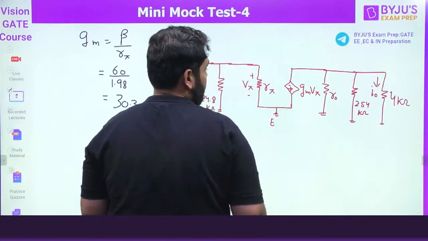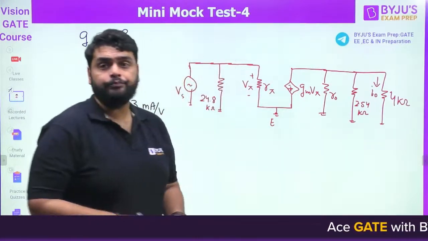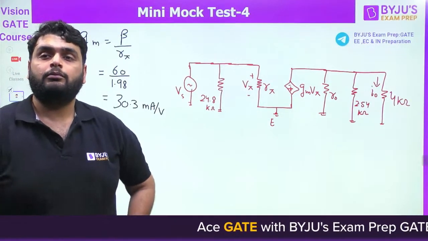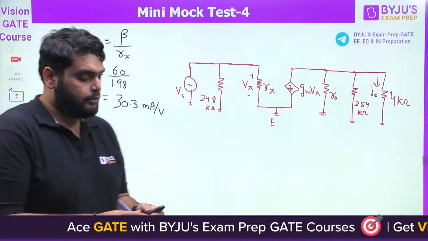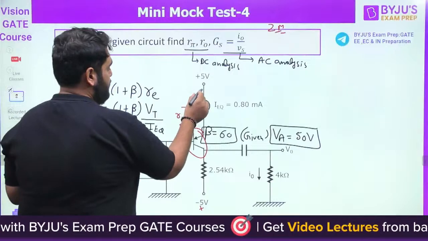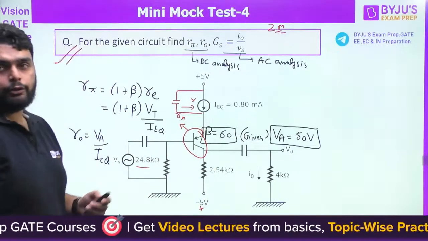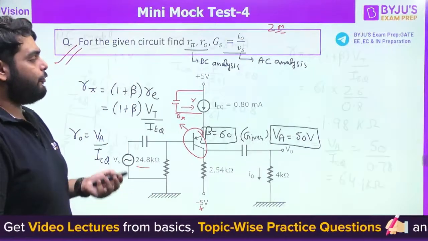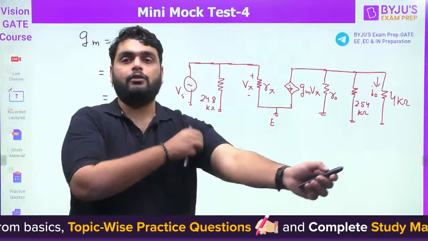Let me check one point. Okay, got it? There should be one bypass capacitor here. That's correct. Otherwise, it will be floating. But if it is not given in a question, you can by default take it. Otherwise, for a floating ammeter, you cannot solve the question.